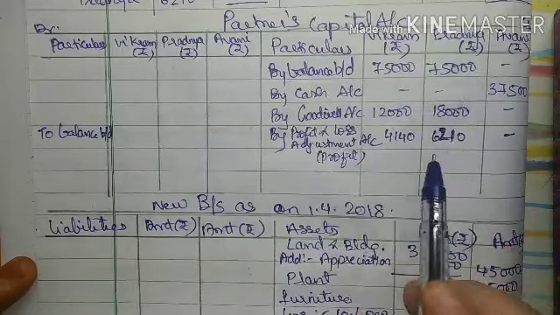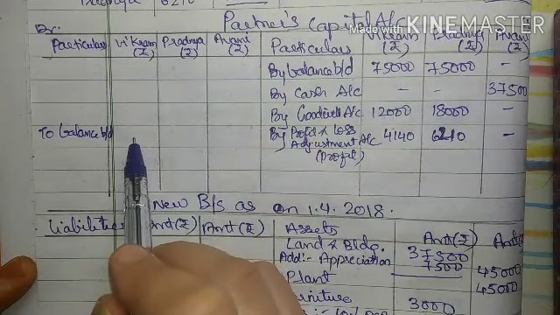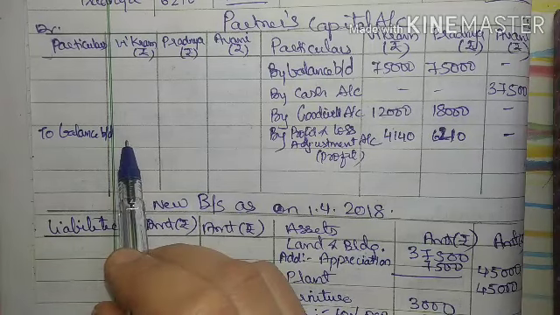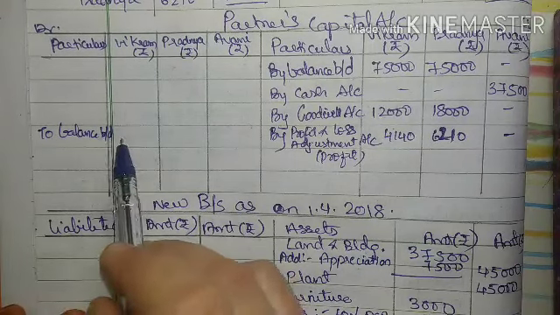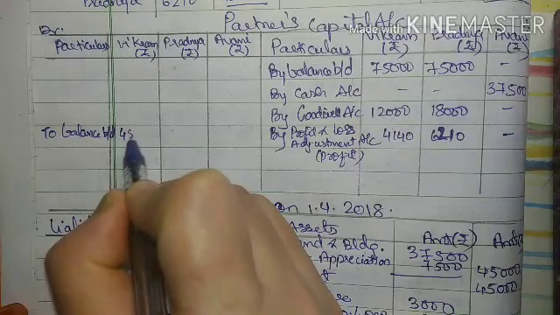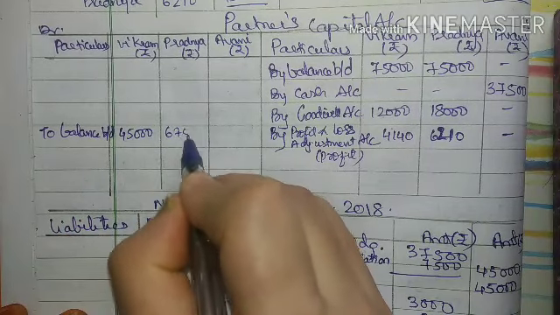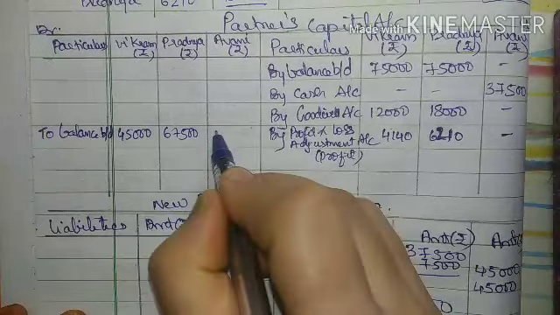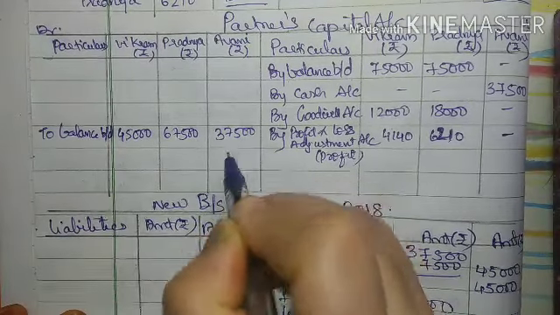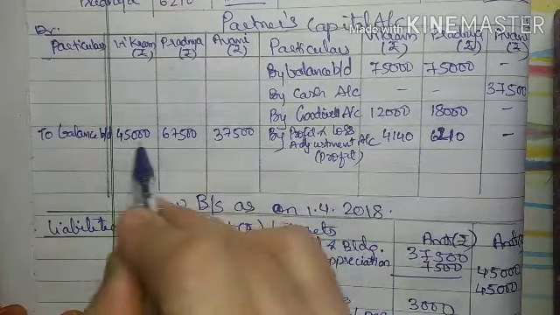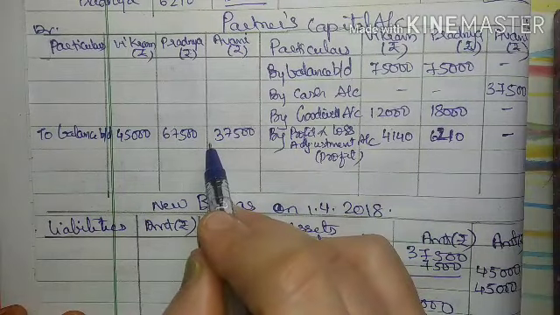We total this side and whatever the balance is, we write it here. But in this problem, they want their balance to be in the new ratio, just as we calculated: 45,000, 67,500 and 37,500. So they want this amount to be the capital balance.